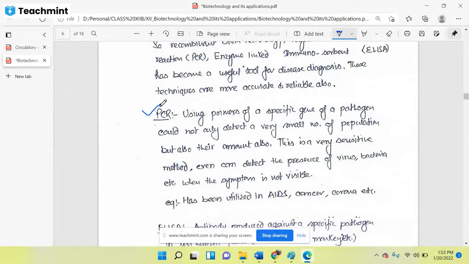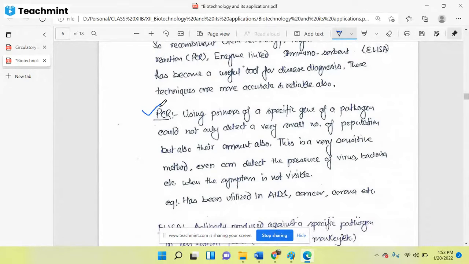That virus has its own gene. So if we make primers based on the RNA sequence of the coronavirus, then it will bind to the DNA or RNA of the coronavirus. As you know, due to reverse transcription, the RNA of the virus will be converted into DNA, and that DNA will be inserted in our genome for their replication.